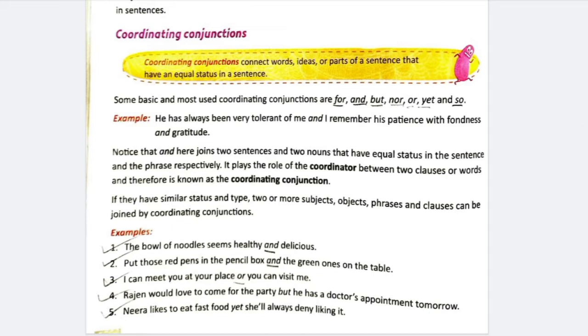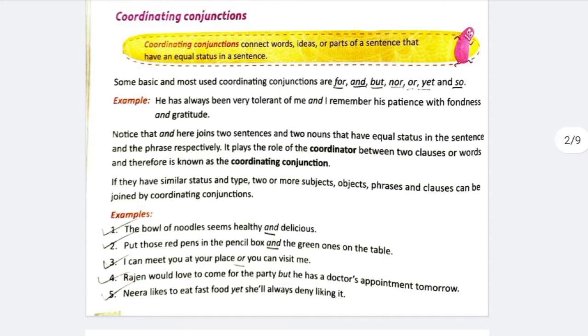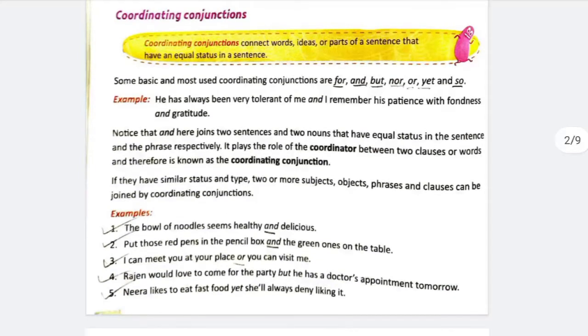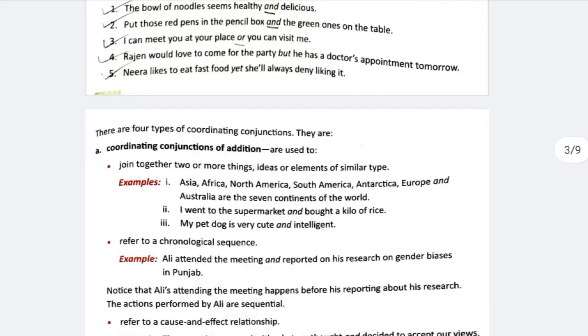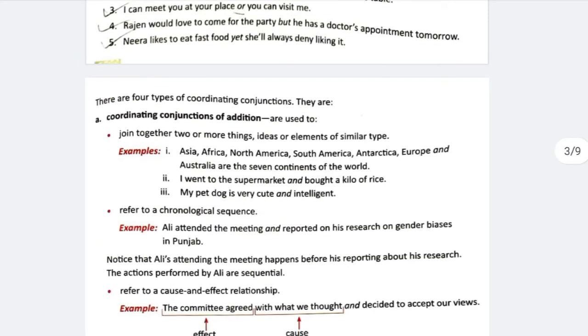See the example. I cannot meet you at your place, or you can visit me. Here, two equal status sentences are joined with or. Which are those two equal status sentences? I can meet you at your place, you can come and visit me. And these two sentences are joined with or. So, or is the coordinating conjunction. Coordinating conjunction of addition is and.